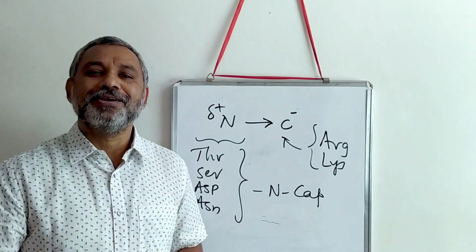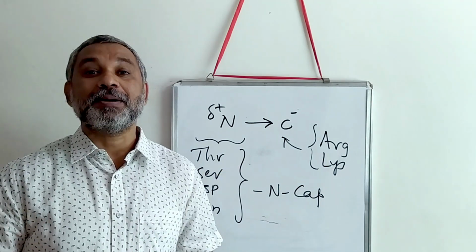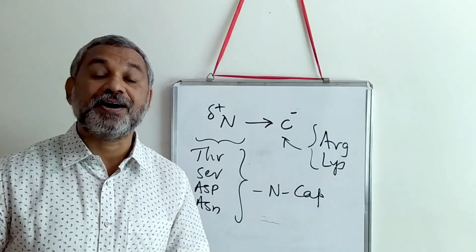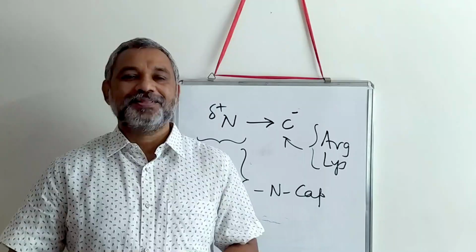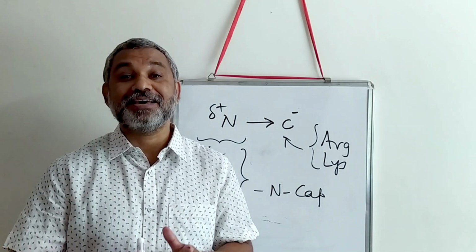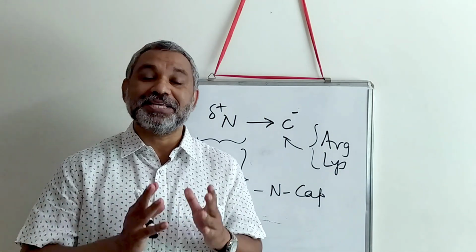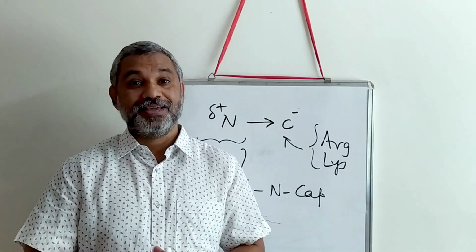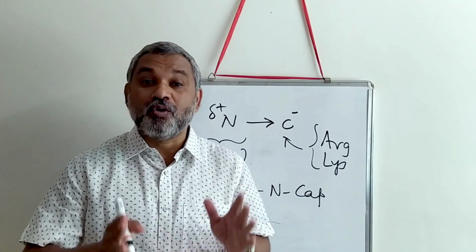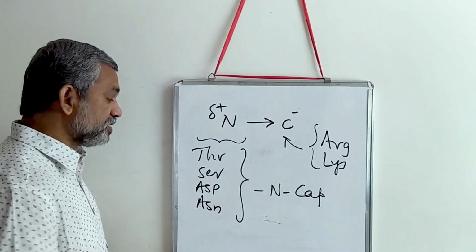So these are the points that we need to remember about the nuances of alpha helical structure. This discussion on alpha helix will not be complete unless we say a few lines about the role of proline in alpha helical structure. Proline is not normally found in alpha helical structure.